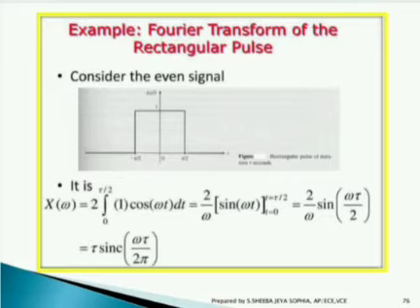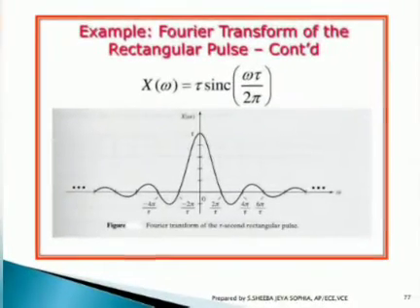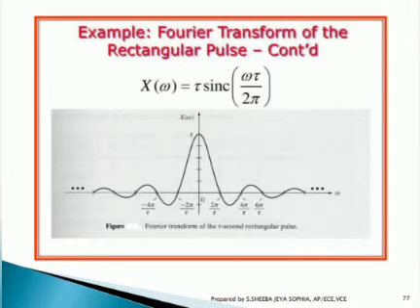Consider an even signal; how do we calculate X of omega? For an even signal which varies from minus tau by 2 to plus tau by 2, here you can see it is a rectangular pulse and so its value is equal to 1, which is marked in the diagram. Since it is an even function, we integrate 1 into cos of omega t dt and find the value as tau into sinc of omega tau divided by 2 pi. You can mark this as an output in terms of amplitude spectrum and phase spectrum.